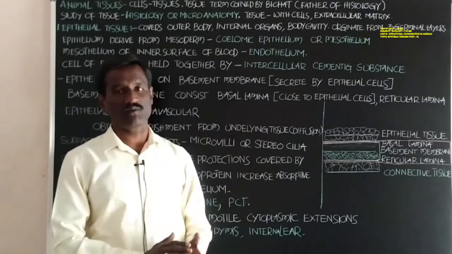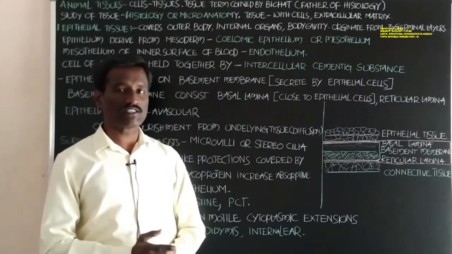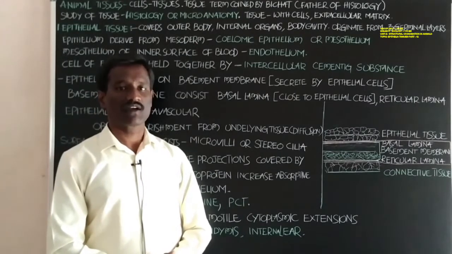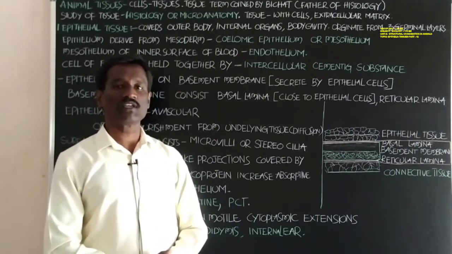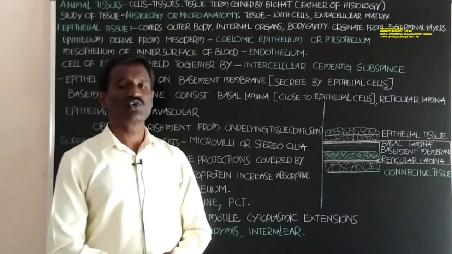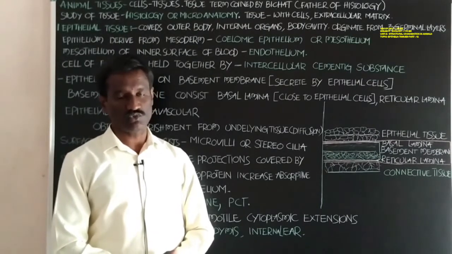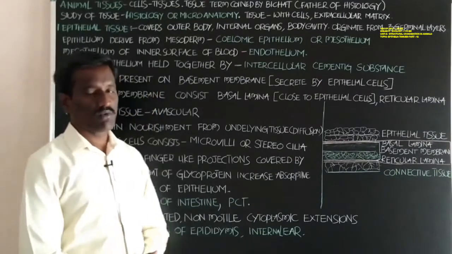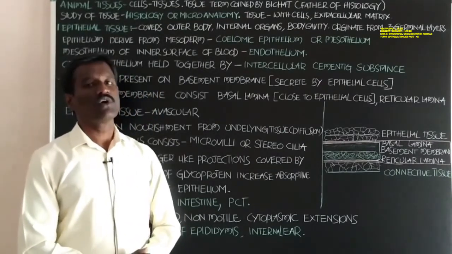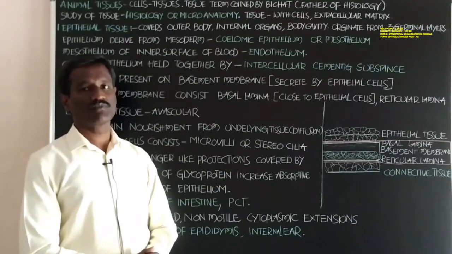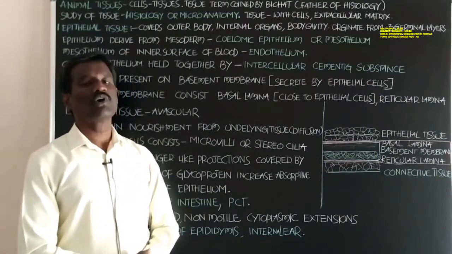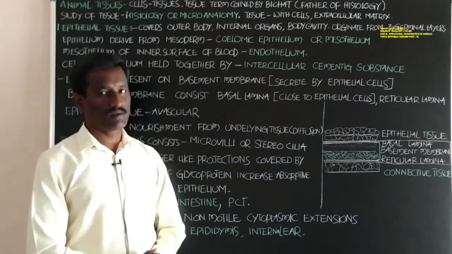The first one is epithelial tissue, the second is connective tissue, the third is muscular tissue, and the fourth is nervous tissue. First, the epithelial tissue. What about its composition, its arrangement, and its function?